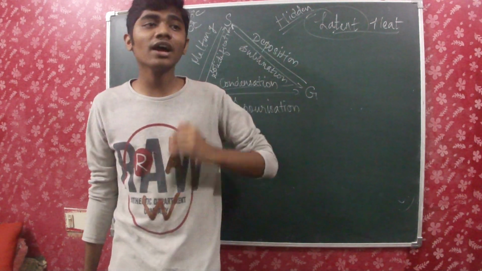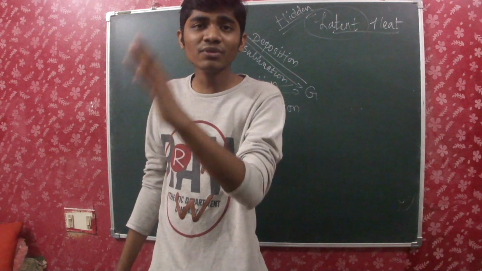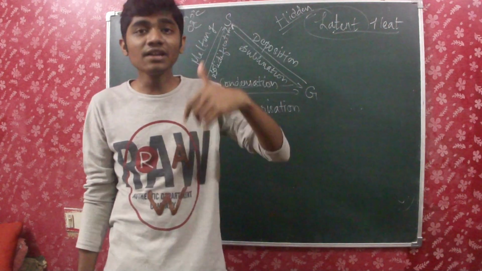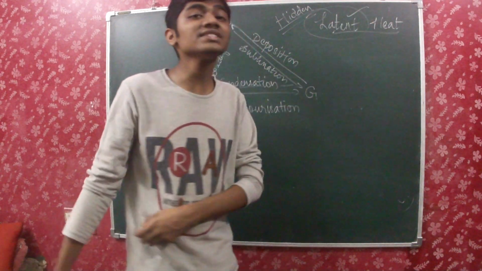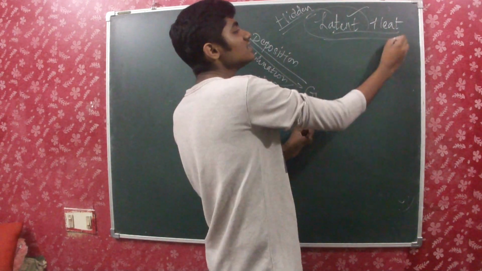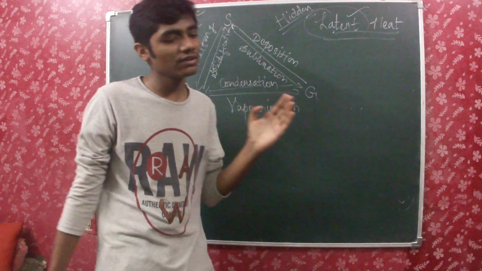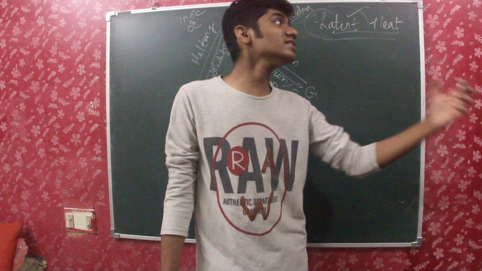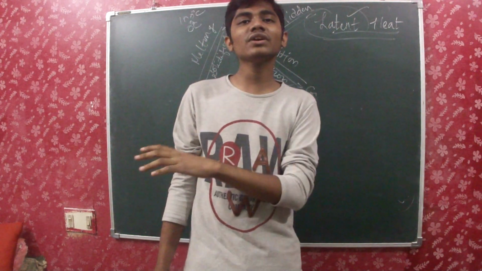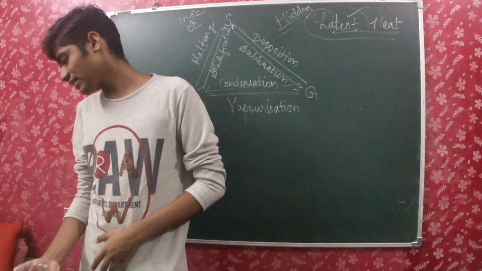Even though the solid gets converted into liquid, I am going on raising the temperature, but even then the temperature in the liquid phase is also the same. So where did this heat go? This heat is taken by the solid state of matter to make its process easier, and that heat is known as latent heat. Okay, so this is both for melting point and boiling point. When it changes from solid to liquid and I am increasing the temperature, the excess heat is known as latent heat. And from liquid to gas also, the excess heat is known as latent heat of vaporization.